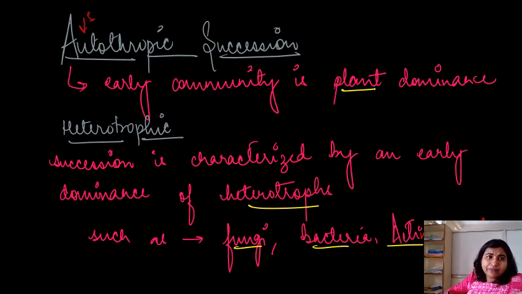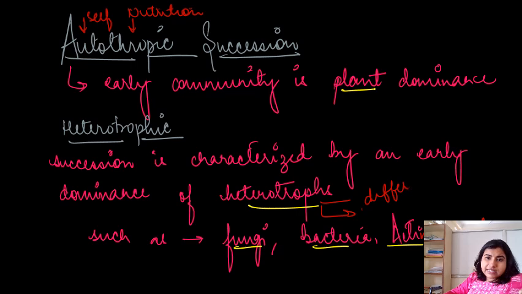Auto means self, trophic means nutrition. So these are those organisms which prepare their own food. So the early community of autotrophic succession stands for the plants. Heterotrophic succession is characterized by an early dominance of heterotrophs. Heterotrophs cannot prepare their own food. Hetero means different and troph means nutrition, a different mode of nutrition. It depends on different sources for food. Examples are bacteria, fungi and actinomycetes.